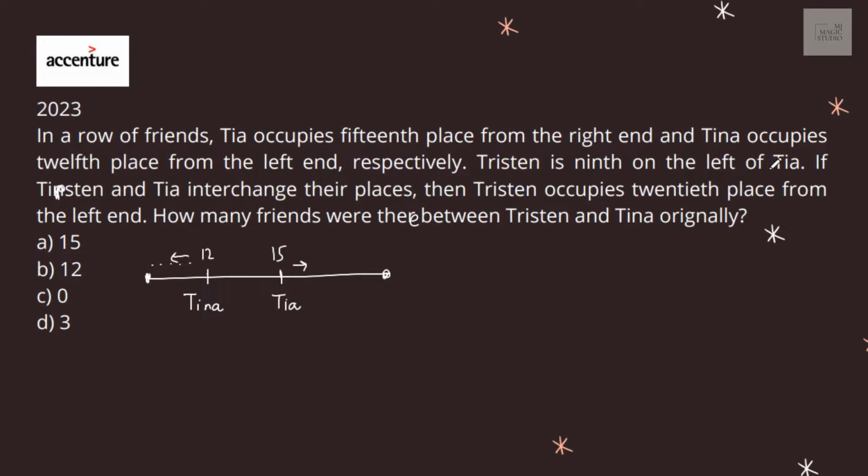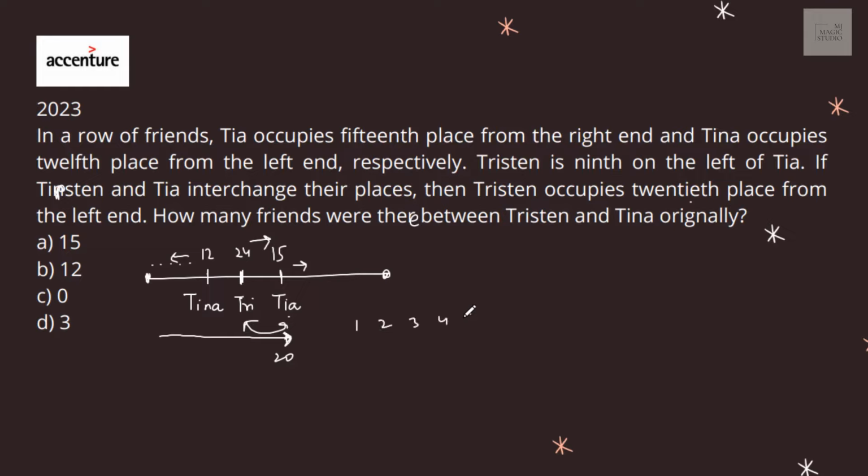Tristan is 9th on the left of Tia. 15 plus 9 would be 24. So this would be 24th from the right, Tristan. So it is 24th, Tia is 12th. Now if Tristan and Tia interchange their places, then Tristan occupies 20th place from the left end.